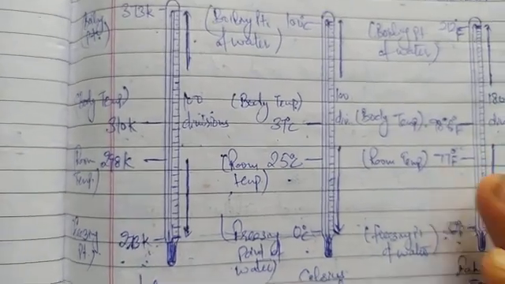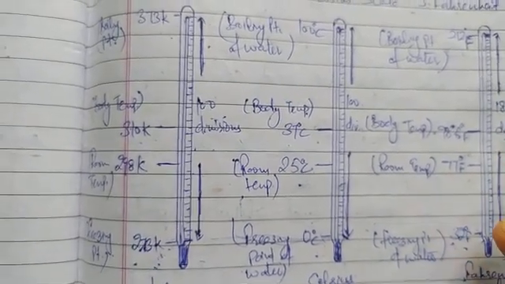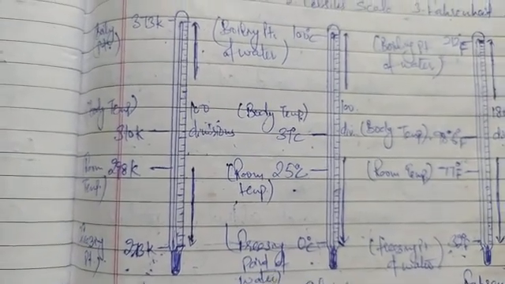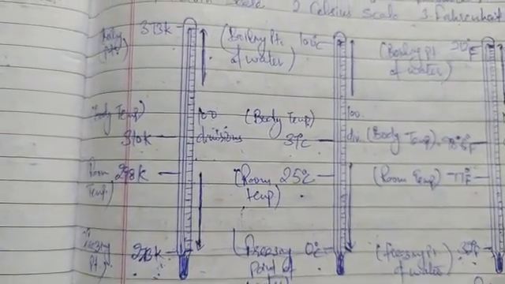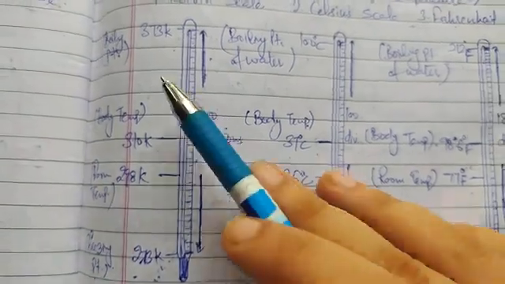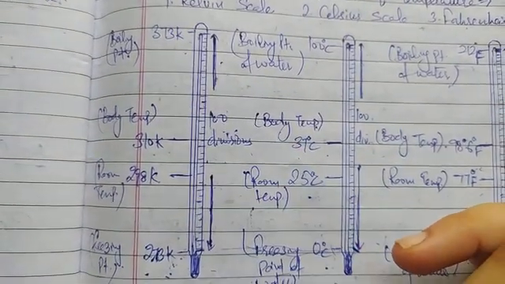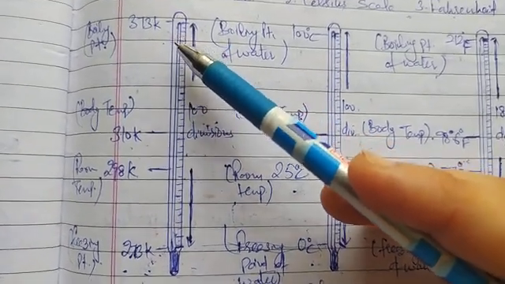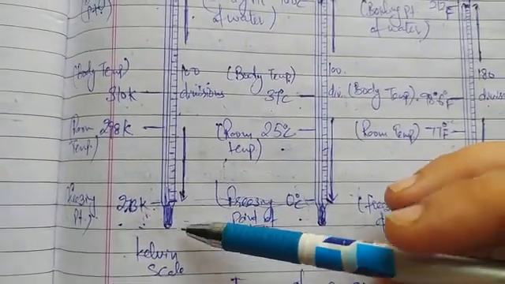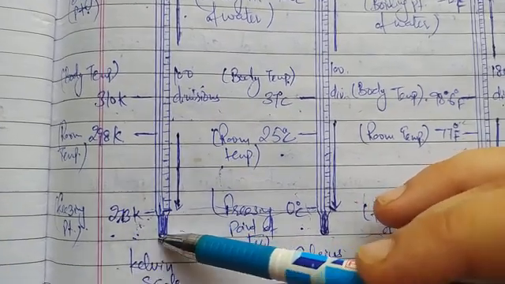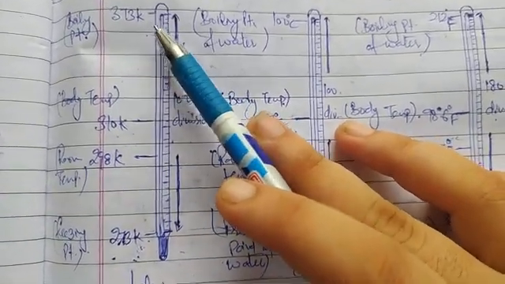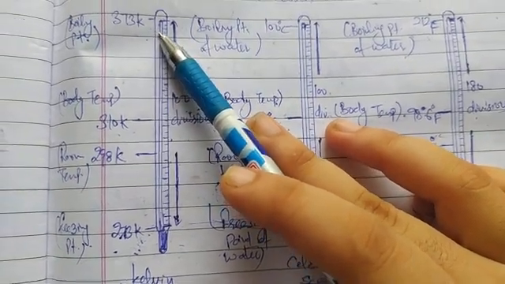In all these scales, in each temperature scale, there are two reference points. These reference points are known as the freezing point of water and the boiling point of water. The freezing point of water is also known as the lower fixed point, and the boiling point of water is also known as the upper fixed point. In the Kelvin scale, the lower fixed point is 273 Kelvin, and the upper fixed point is 373 Kelvin.